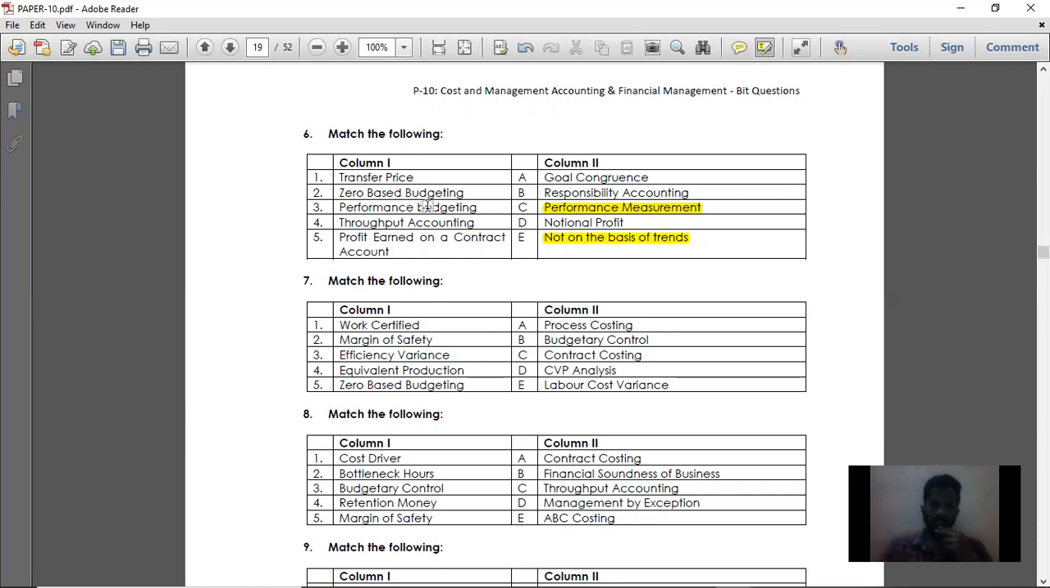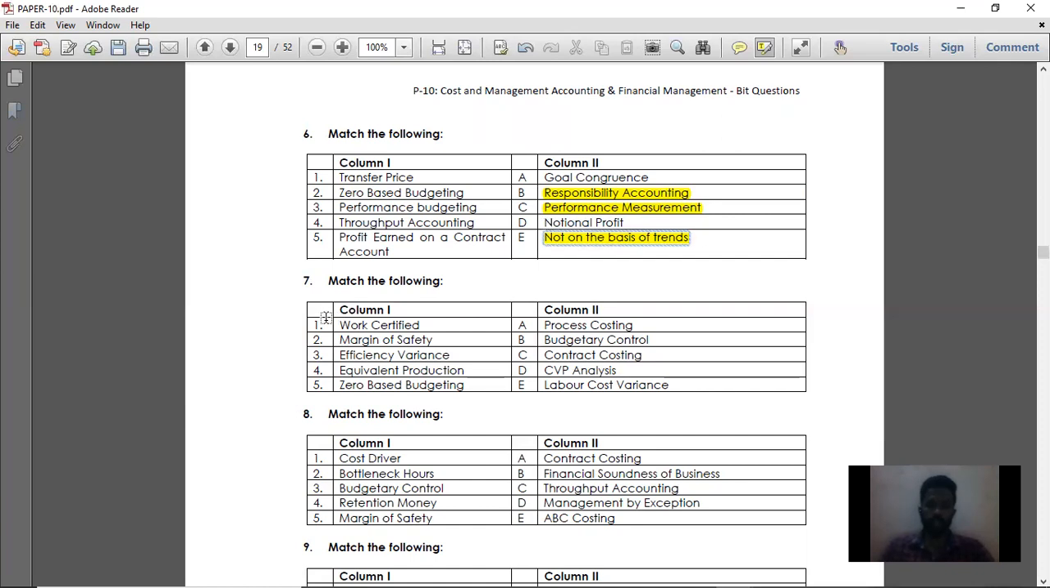Then performance budgeting, that is point number 3. Performance budgeting is a responsibility accounting. Done. With that, we have completed point number 6. With that, we have completed the 6th master point.